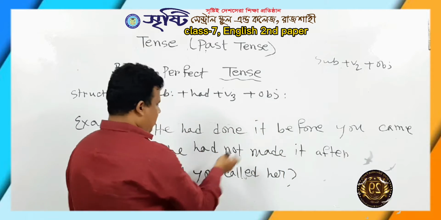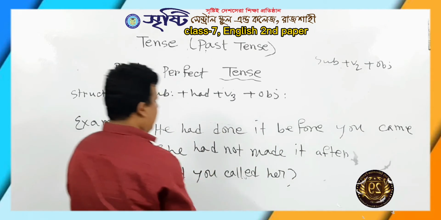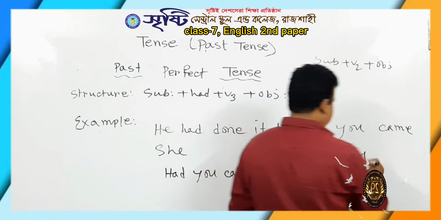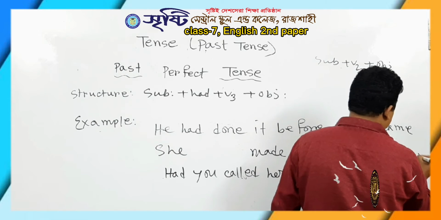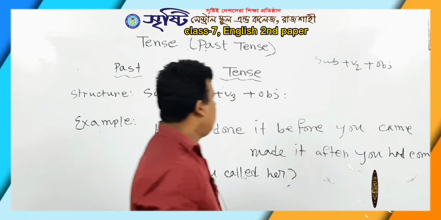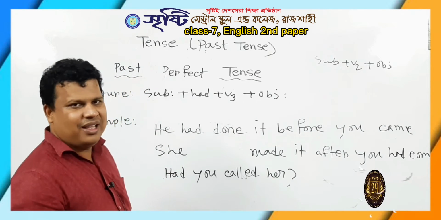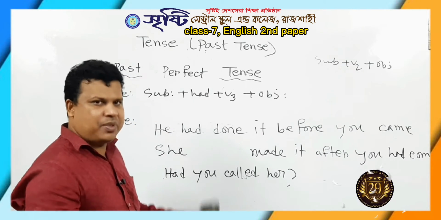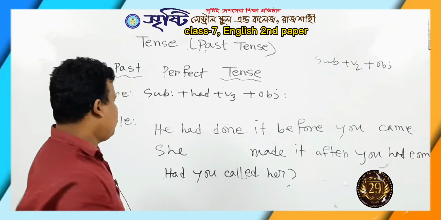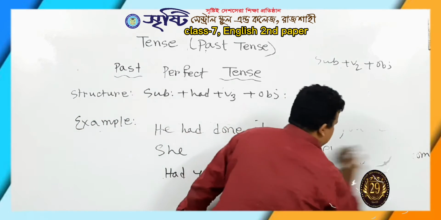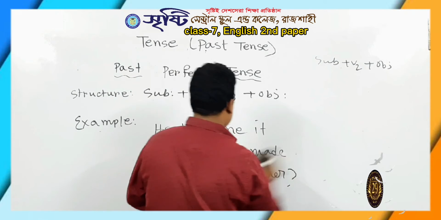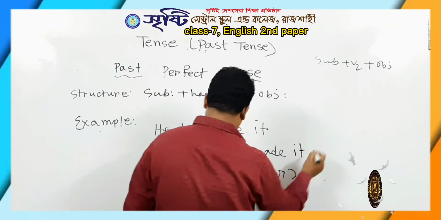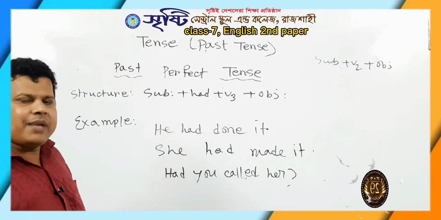But if anyone wants to use after, the main form will be the past form. She made it after you had come. You had come. If you want to make the structure with before and after, and if there is no before and after, the sentence pattern will be as the previous sentence which I have written on the board. That means he had done it. He had done it. She had made it and had called her. Yes, this is the main structure.